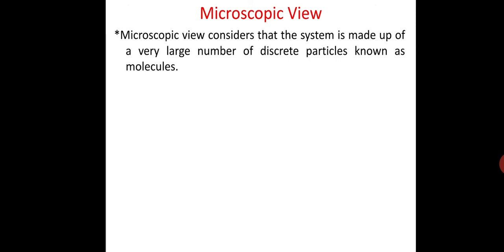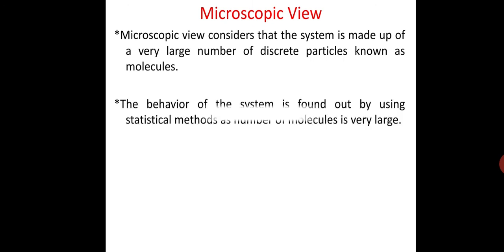First, the microscopic view considers that a system is made up of a very large number of discrete particles known as molecules. These molecules have different velocities and energies. The values of these energies are constantly changing with time. Second, the behavior of the system is found out by using statistical methods, as the number of molecules is very large. So advanced statistical and mathematical methods are needed to explain the change in the system.